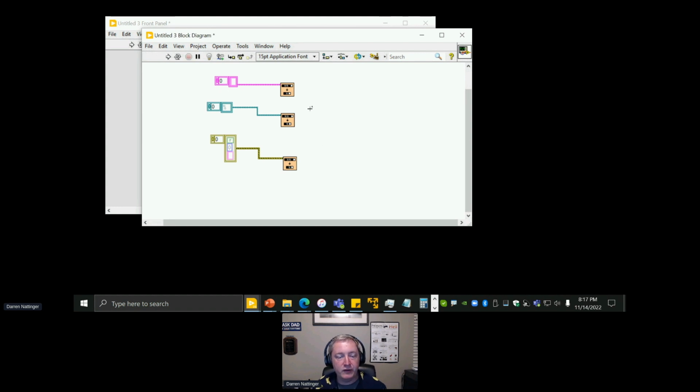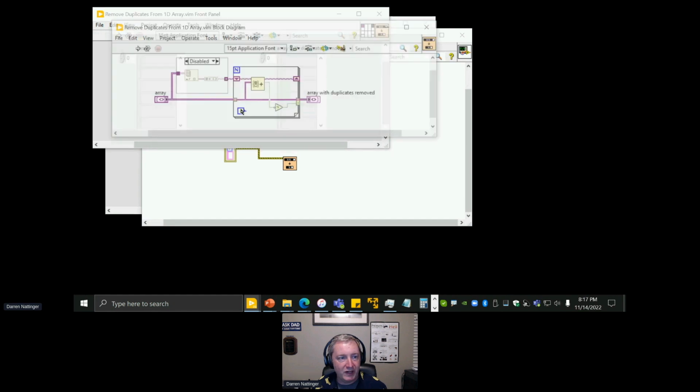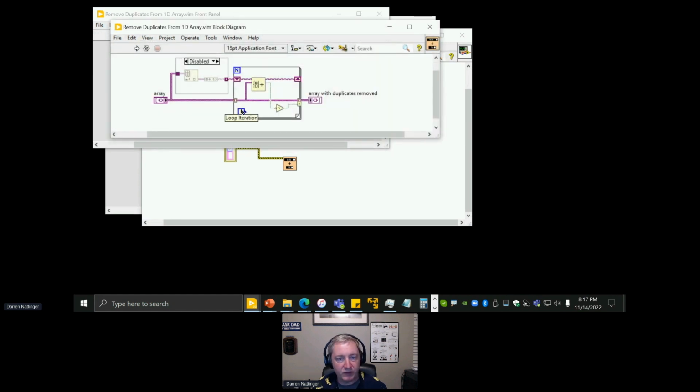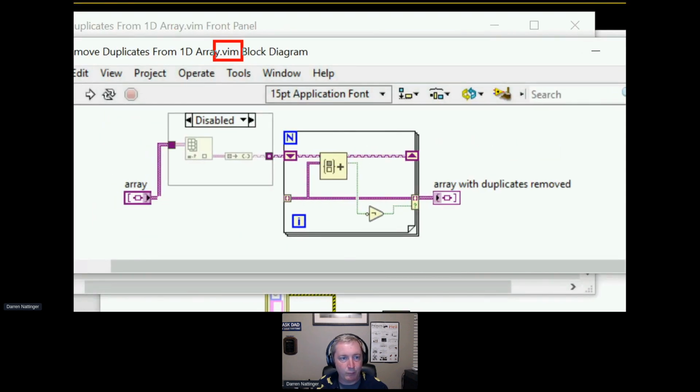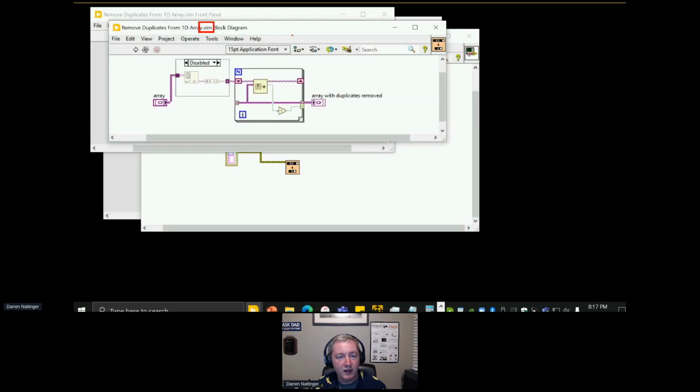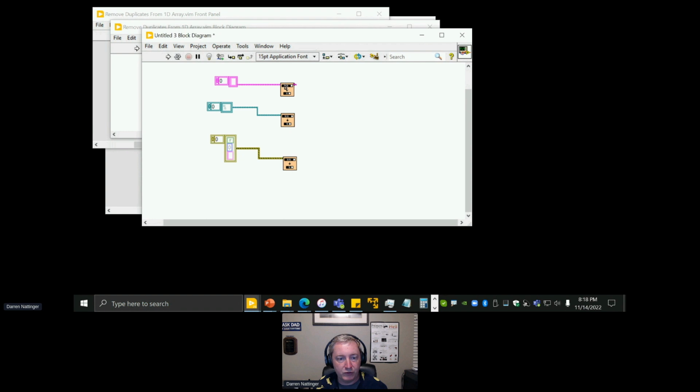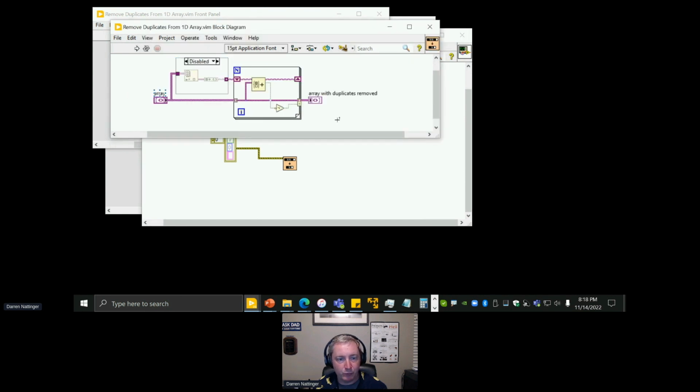But yeah, moving on. So this is an example of a malleable VI. If we look at the diagram of this malleable VI, we can see that it looks like a normal VI. It's got a control input. It's got an indicator input. But if we look at its file extension on disk, we see that it is a .vim file and not a .vi file. That's literally all you need to do in LabVIEW to make something a malleable VI, is just save it with a .vim extension. And once you do that, your VI will be able to do this really cool functionality where it adapts to whatever data type is wired in. And so yeah, we see that this is what the source malleable VI looks like.